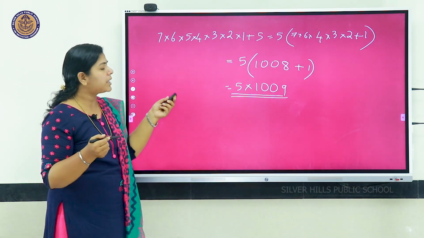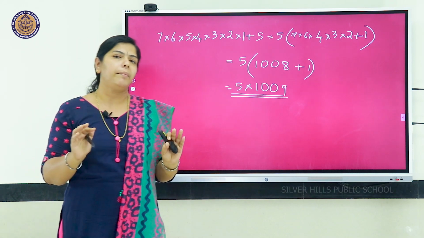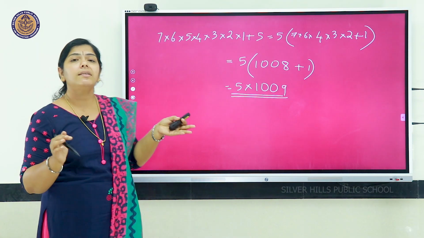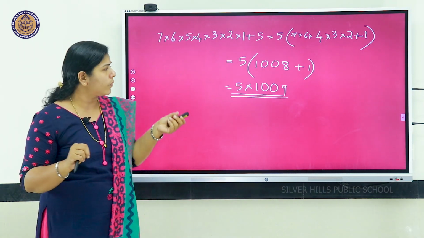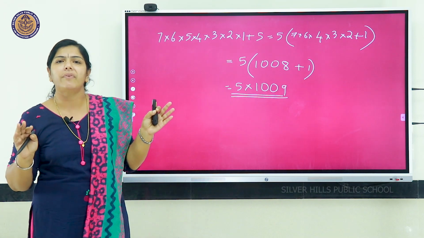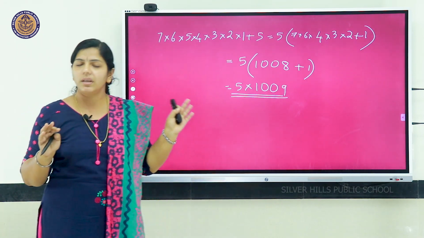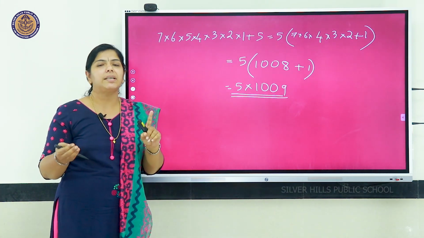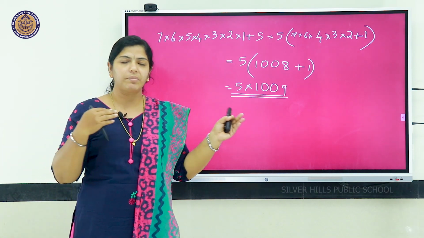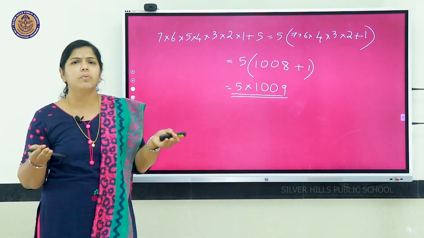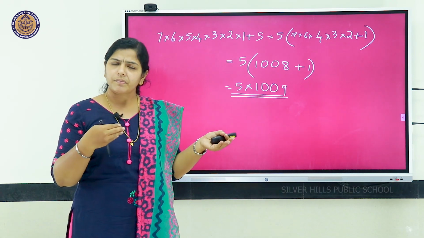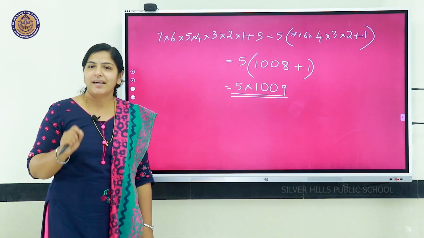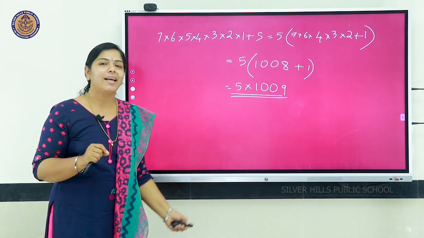So, since it can be expressed as a product of primes, by the fundamental theorem of arithmetic, the given number is a composite number. Okay, so we have applied the fundamental theorem of arithmetic and proved all these questions, and practice these questions. We will get a 1 mark question and also a 2 mark question from the same section, same type of questions. Most probably more than this can be asked later. So learn the fundamental theorem of arithmetic, practice these types of questions and do well. Okay, thank you.